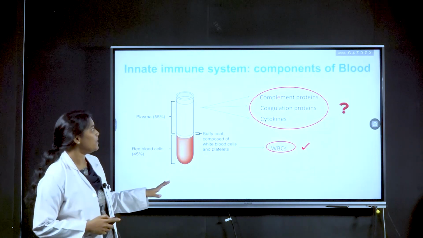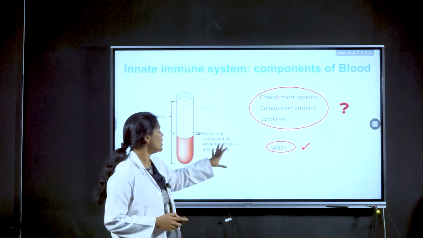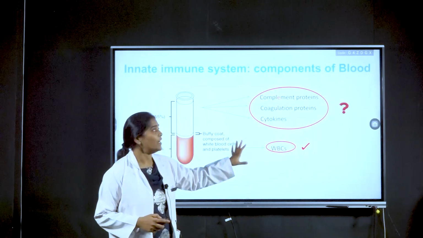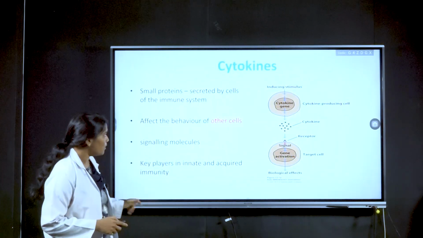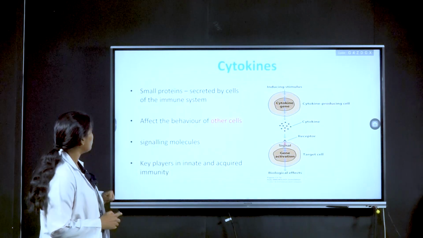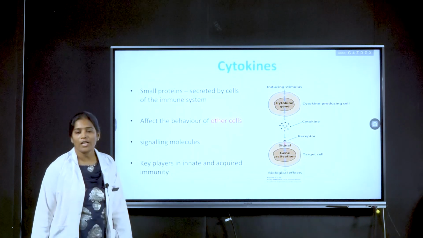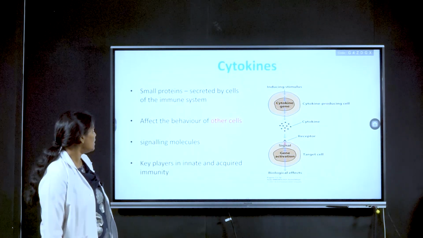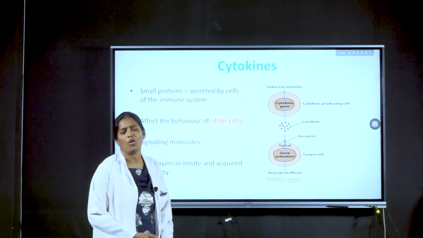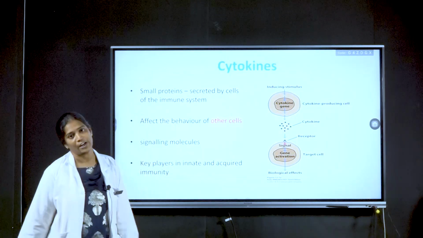So that is about the WBC component. Now we will see about the plasma component of blood, which shows immunity in the innate immune system. First we will see cytokines. Cytokines are small chemical proteins produced by various cells. That means almost all cells are able to produce these cytokines.